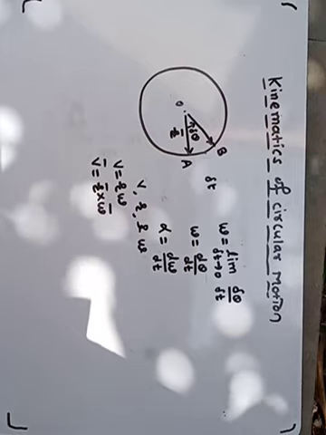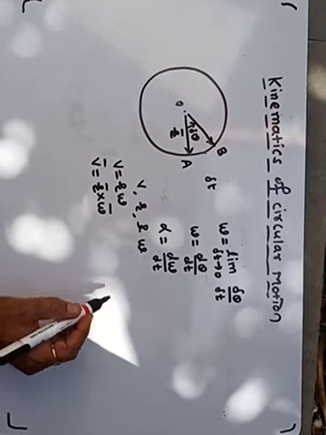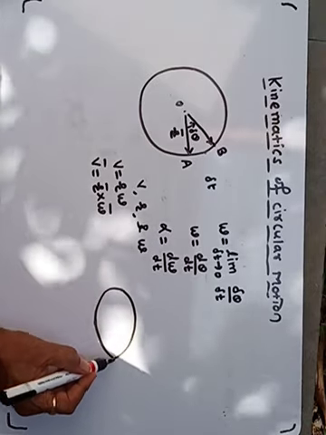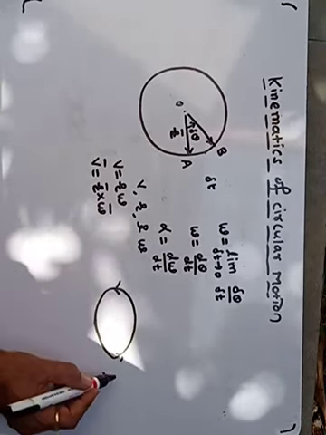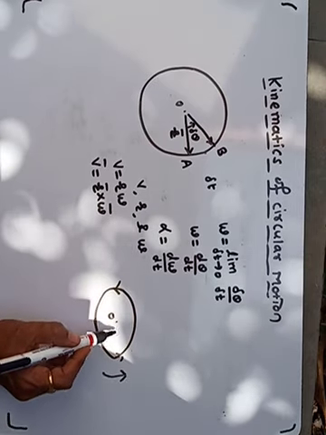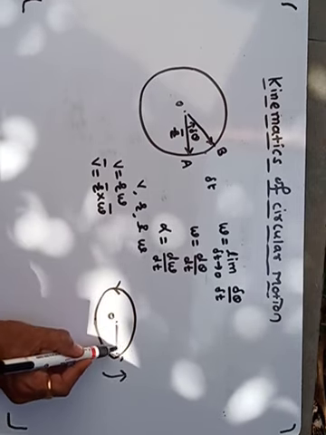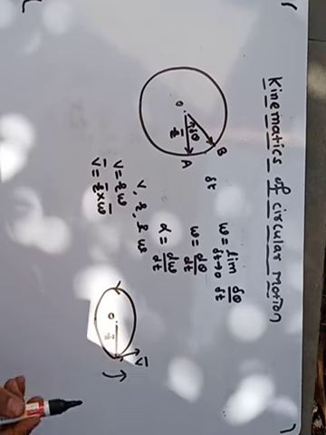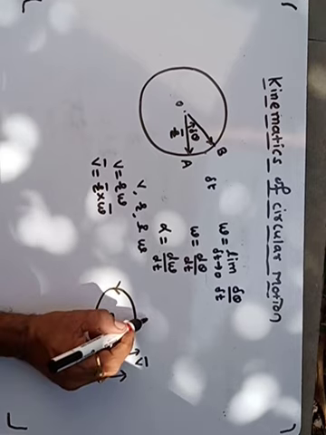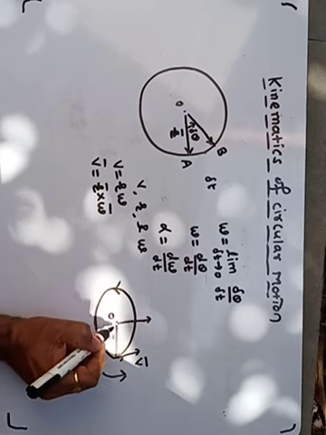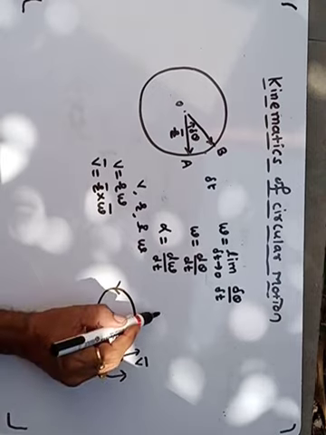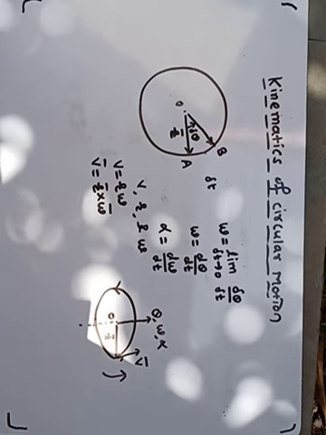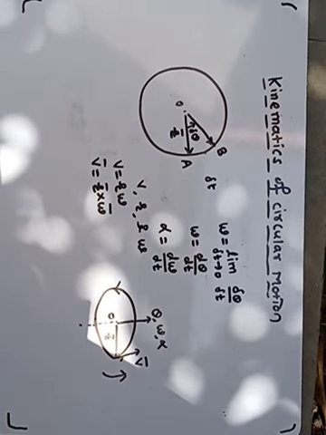Now, to describe the directions of delta theta, that is angular displacement, omega, that is angular velocity, and alpha, that is angular acceleration, we consider the right hand screw rule. Suppose this is the path of the particle. The particle moves in an anti-clockwise sense. Suppose O be the center. This path is in the plane of the figure. Suppose this is r bar. Then this is v bar, tangential. Now delta theta, omega and alpha are all directed in this direction. That means this is the right hand screw rule.